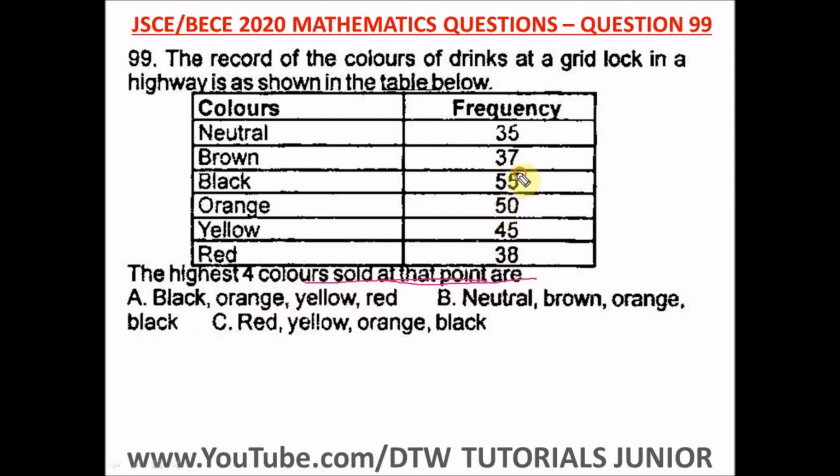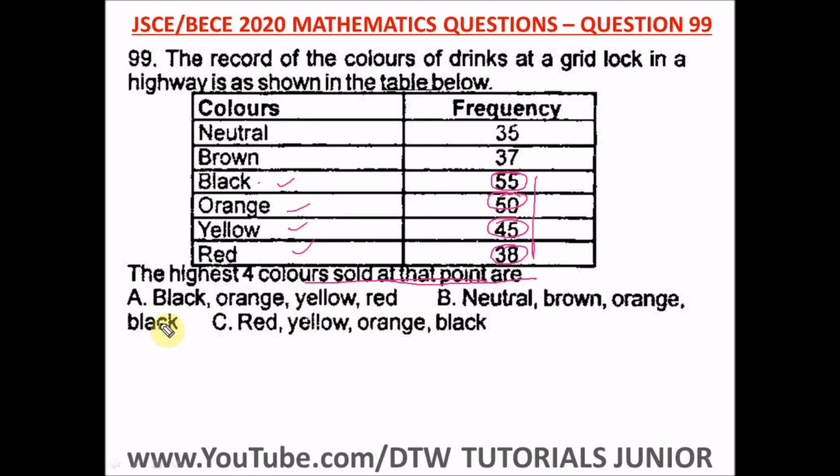The highest here, we have 55. After 55, we have 50. Okay, the next number will be 45. After 45, we have 38. So this is the highest 4 colors sold. So we have black, orange, yellow, red.